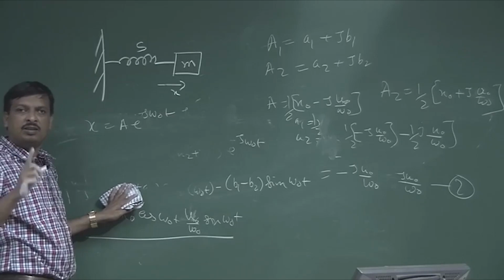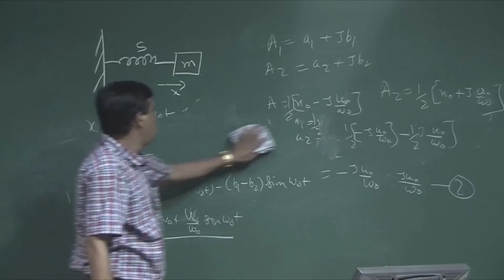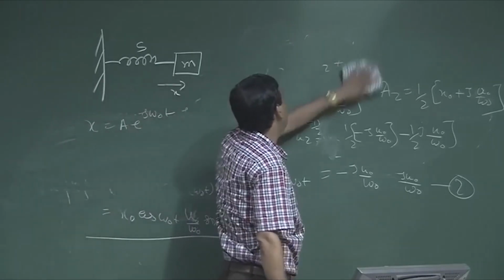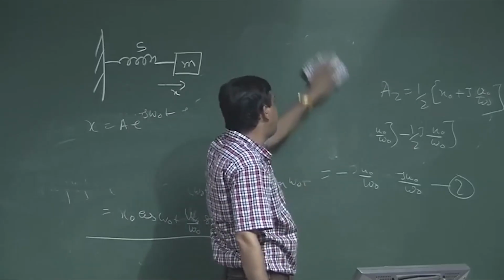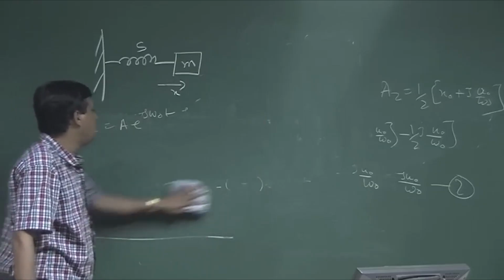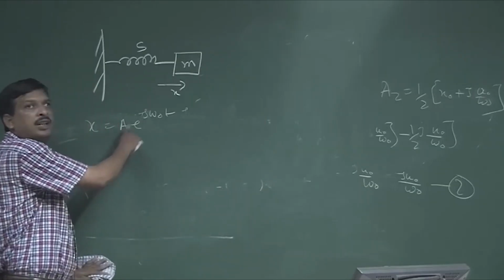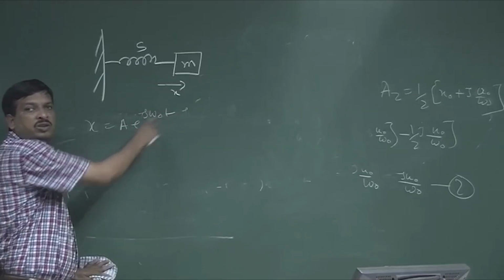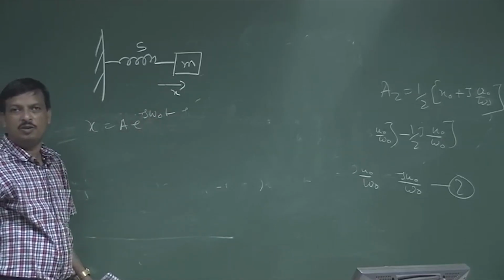Why do I write this equation? Because later, when we go for the design and acoustic wave propagation, we always say the displacement is in the form of A e to the power j omega 0 t. That is why I want to derive this equation.